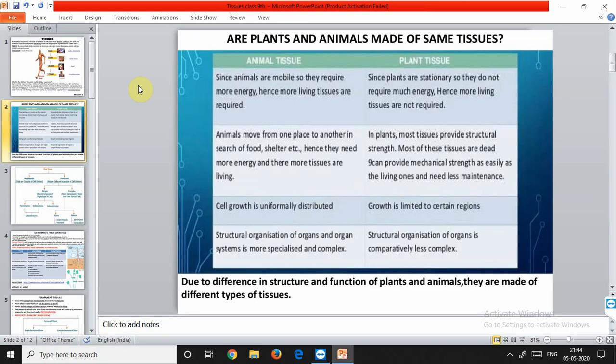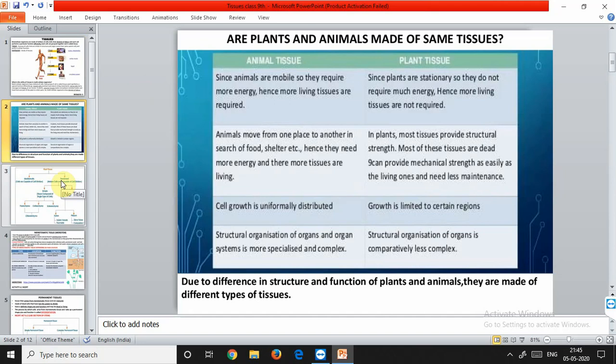Then organization of plant tissues is very simple, but on the other hand, organization of animal tissues is complex with the development of more specialized and localized organs and organ systems. So in plant cells, the tissue organization is very much simple, whereas in case of animals, the tissues combine to form organs, then organs also combine to form organ systems. So this makes a tissue system very much complex. Then last, the tissue organization is meant for a stationary habitat of life in plants, and for animals the tissue organization is majorly targeted so that it helps in higher motility.